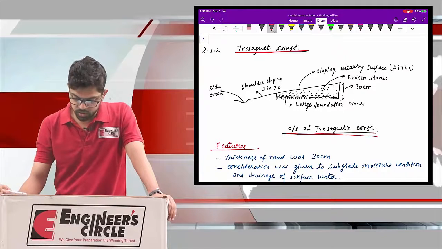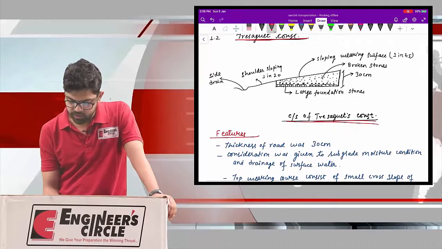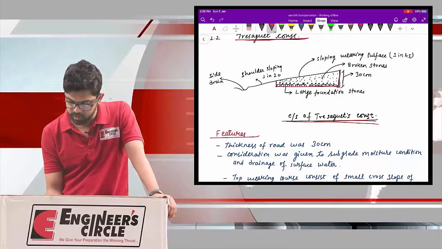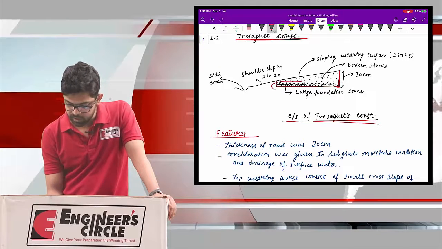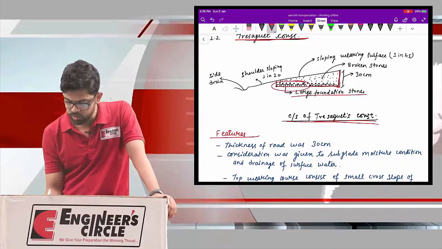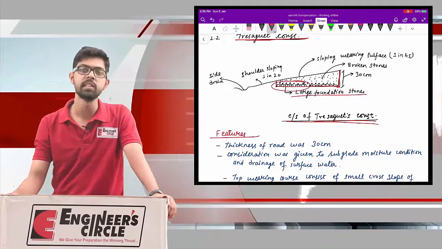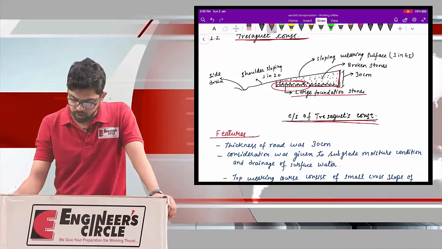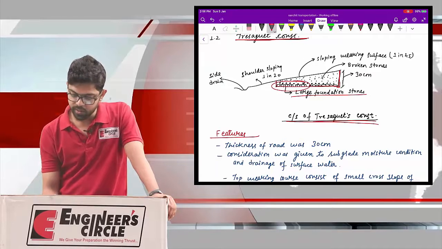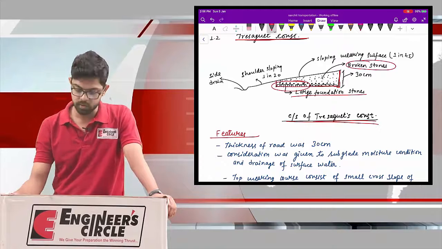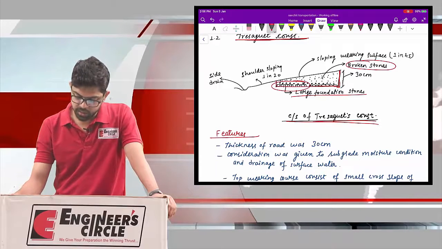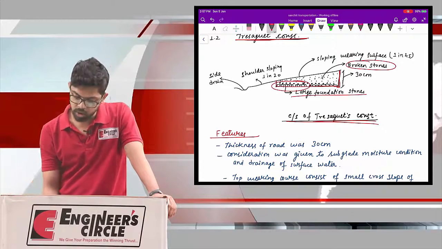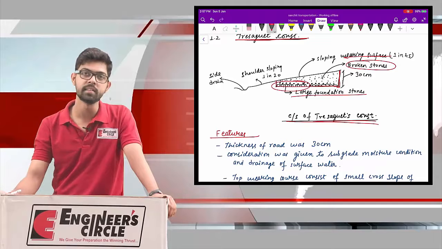Here you can see that this is my road, this is the thickness of my road, the cross-sectional profile of my road, and these are my bottom large foundation stones. These are the large size stones that are placed at the bottom. Now over these large size stones I have provided the broken stones.